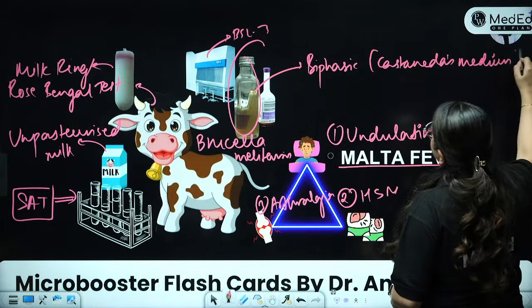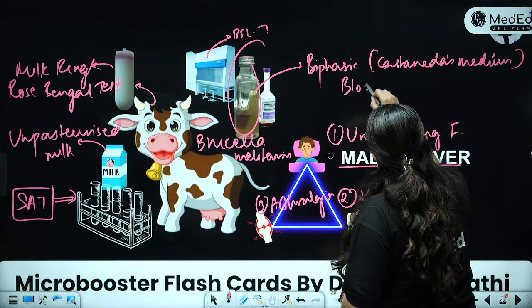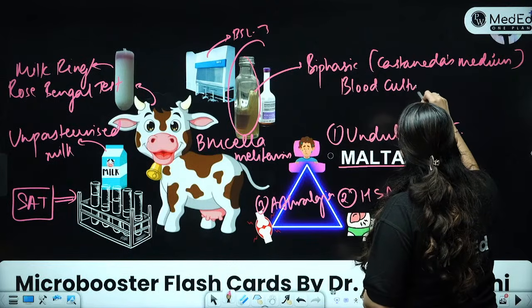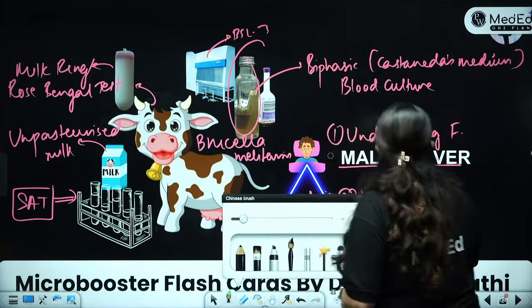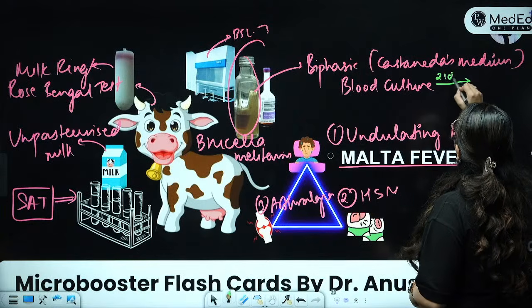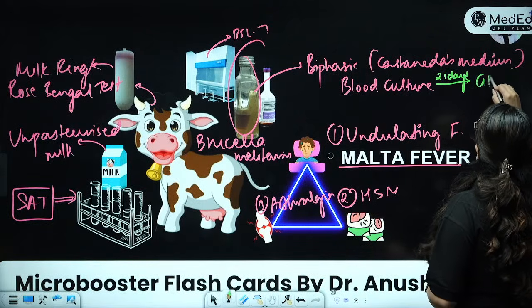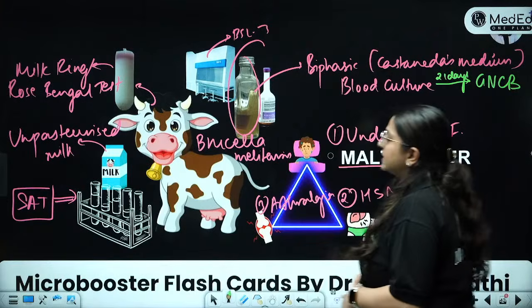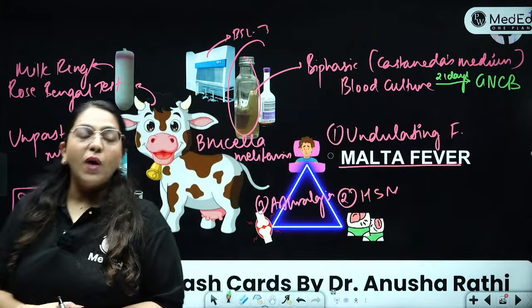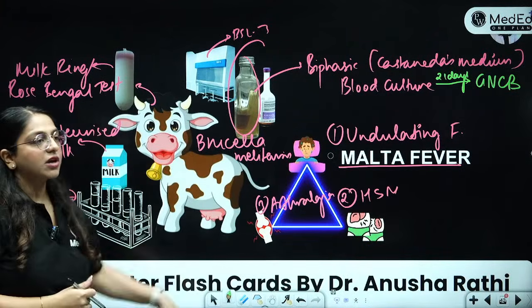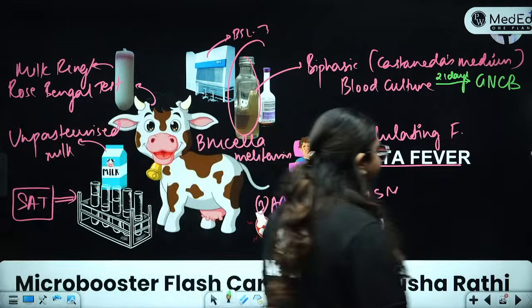In this you do the blood culture. And blood culture takes around 21 days, and in 21 days you will grow what? Gram-negative cocobacilli. This is brucellosis, the one short flashcard for brucellosis. All right, done and done.